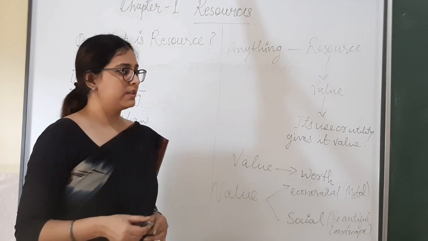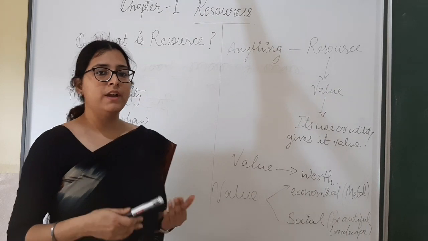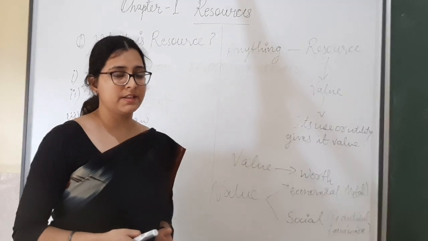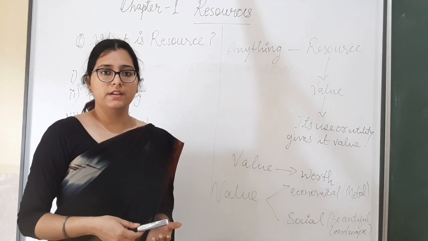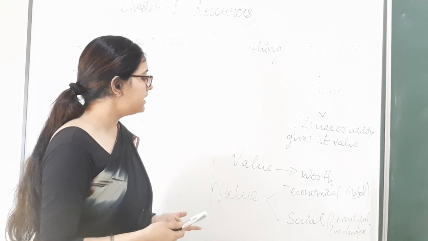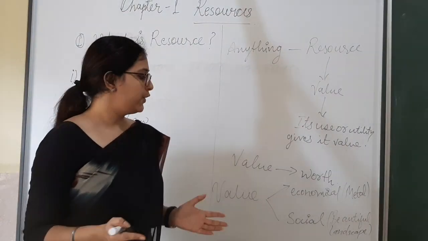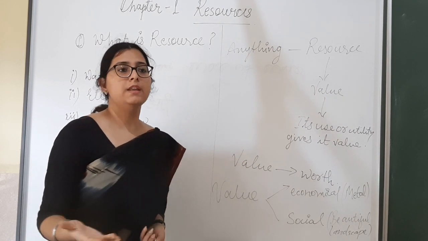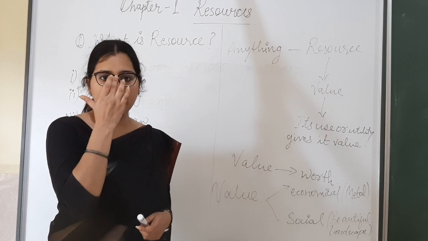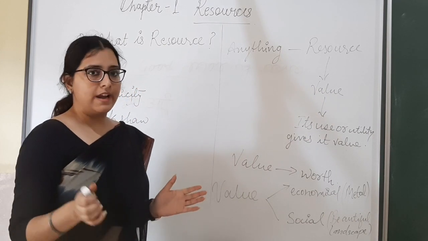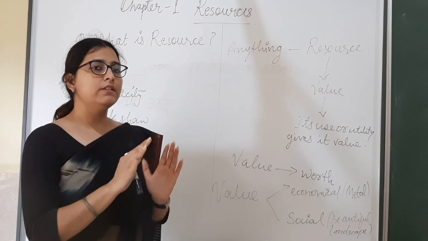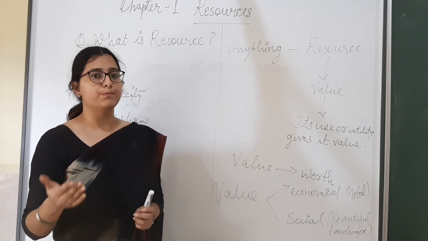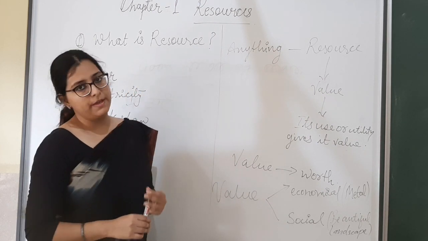social resource. For social resource you can take the example of a beautiful place, a beautiful landscape. If you visit any place that is so beautiful and you are getting that mental pleasure, it means you are not getting any monetary benefit and you are not giving any monetary benefit to anyone, but still you are getting some mental pleasure. That means it is satisfying your needs, but not in monetary terms. So it is a social resource, and if you are getting some monetary benefit, then it is an economical benefit.